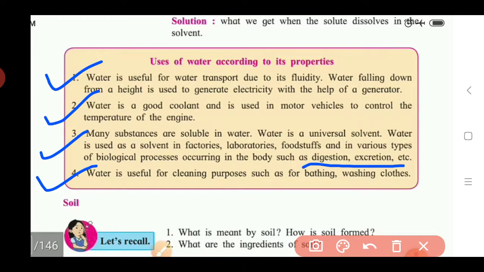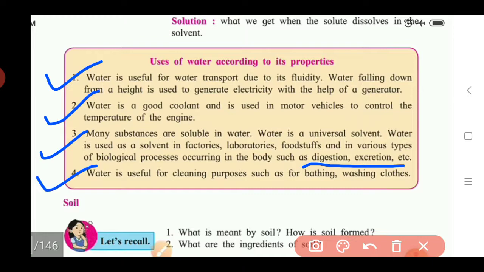So these are some uses of water which are according to its property. Okay, so here we complete our second natural resource, that is the water. I hope you understand that second resource. For that we studied some properties, and also we saw some activities to study those properties. So I again repeat one by one. What are the properties of that water?